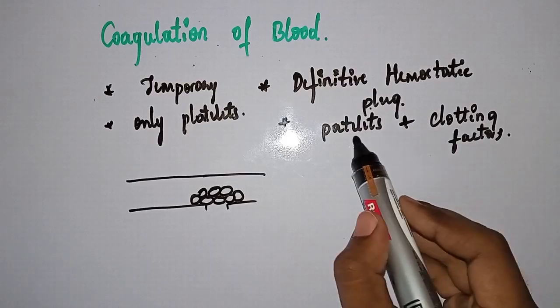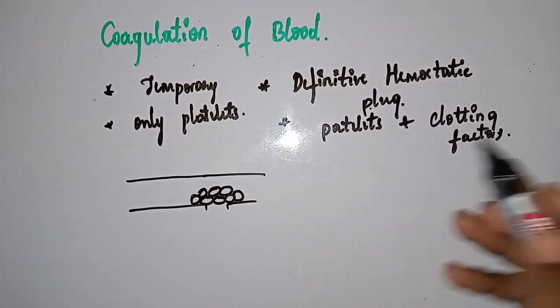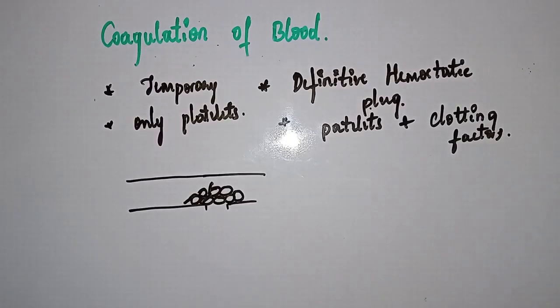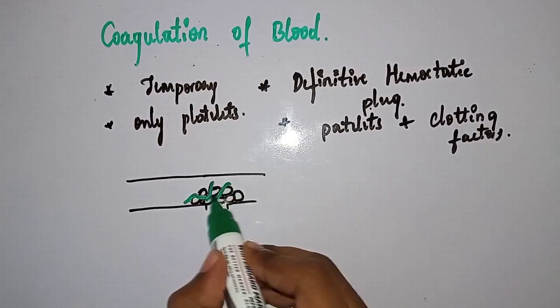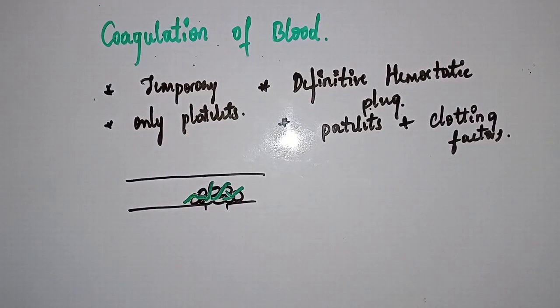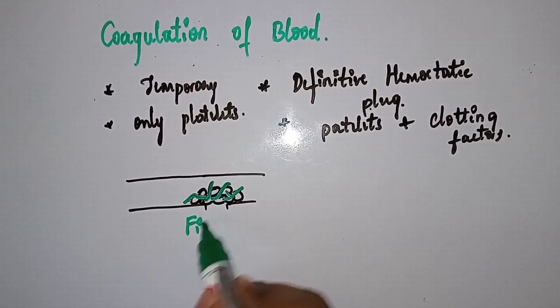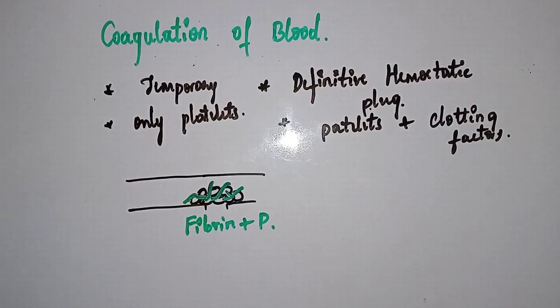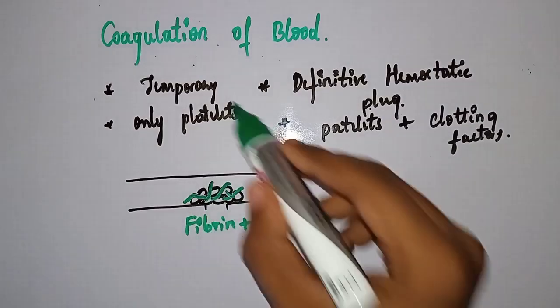But in addition to platelets, there are other clotting factors like fibrin. These are fibrin threads. Fibrinogen is a clotting factor. I will discuss all 12 clotting factors. Fibrinogen is a clotting factor, and fibrin is the activated form of fibrinogen. Fibrin plus platelets forms the permanent or definitive hemostatic plug. This is the most efficient compared to this.